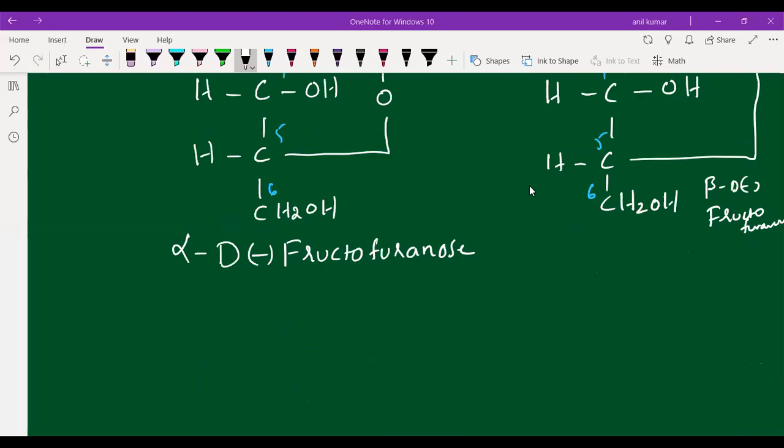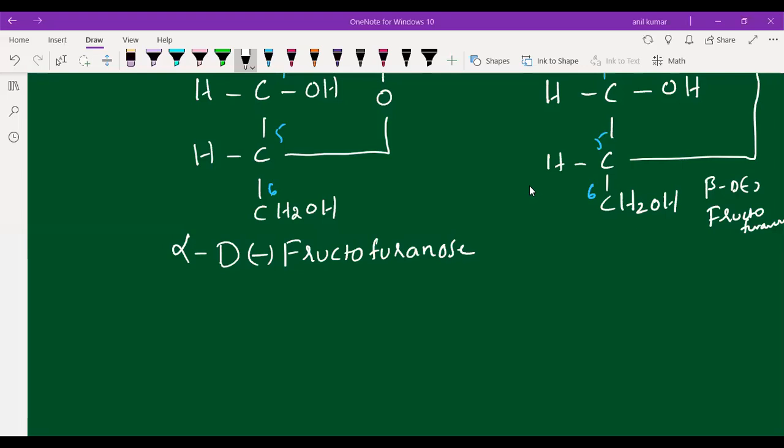Yes, anomers means these are the compounds which have the configuration change at one carbon. Take glucose: the configuration is changed at the first carbon, C1. At one carbon, if the configuration changes, we call it anomers. Fructose also, we call epimers and anomers. But in the textbook, what I read is that they have given it as anomers itself.